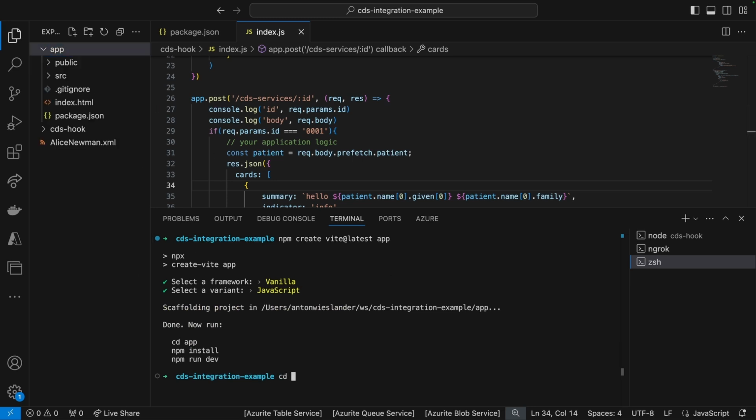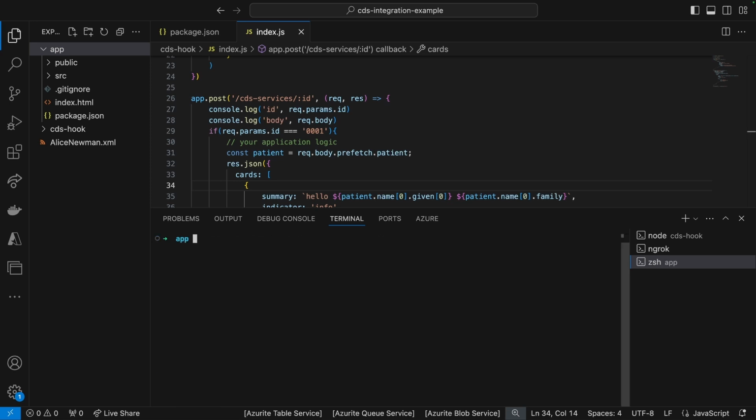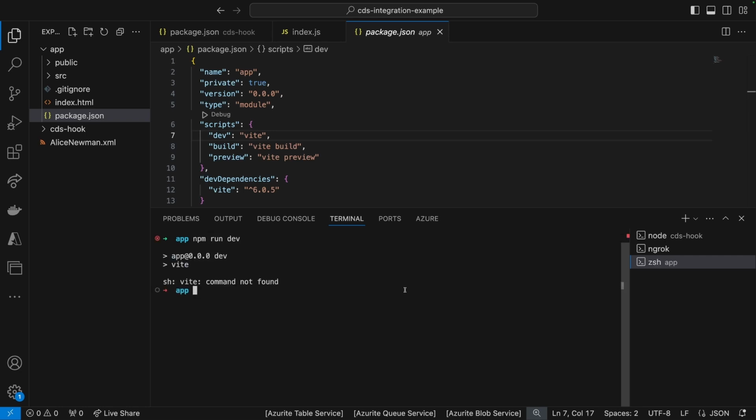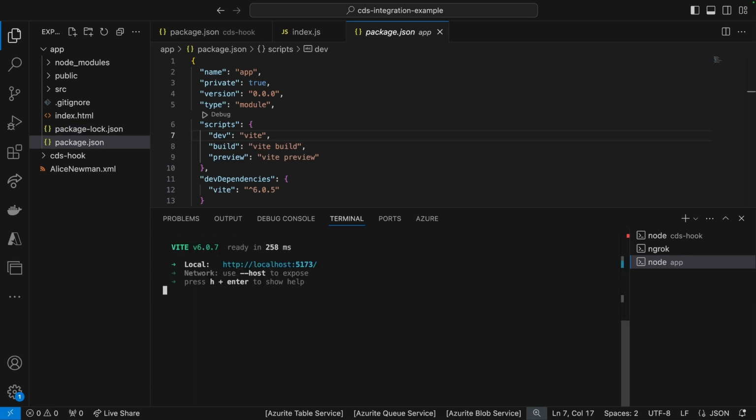So in here, let's go ahead and cd into the app. Clear. And first of all, I'm going to go to package.json. When I run this, so npm run dev, I haven't actually installed anything. So npm install. Okay, so let's run this. It's going to run on port 5173. So I'm going to stop that.